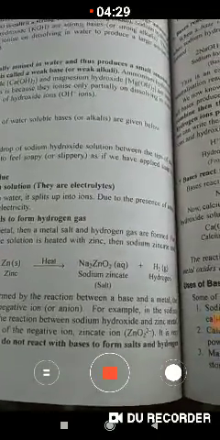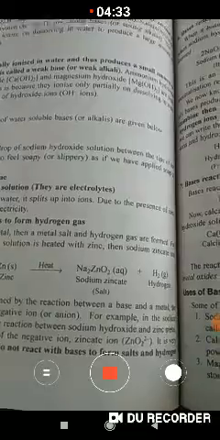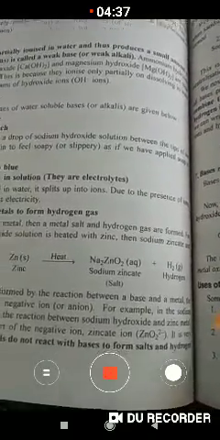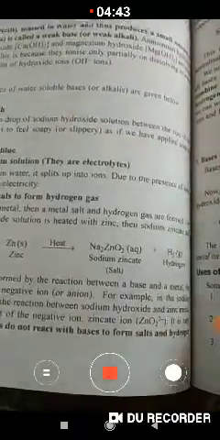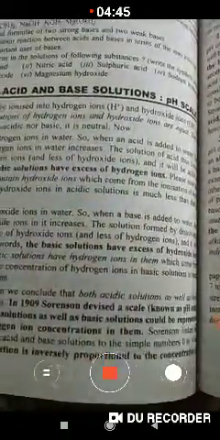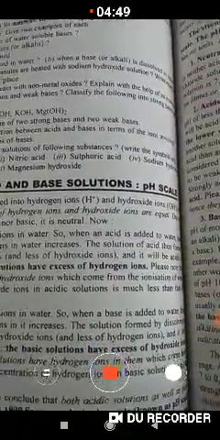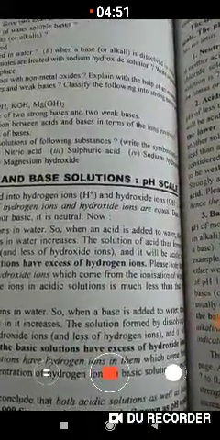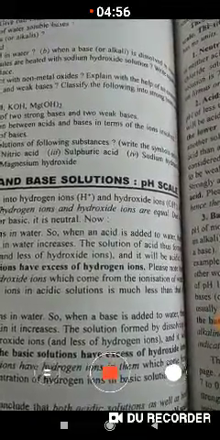The third use: magnesium hydroxide, which is a base, is used as an antacid to neutralize excess acid in the stomach and cure indigestion. The next use of these bases: sodium carbonate is used as washing soda for softening hard water.